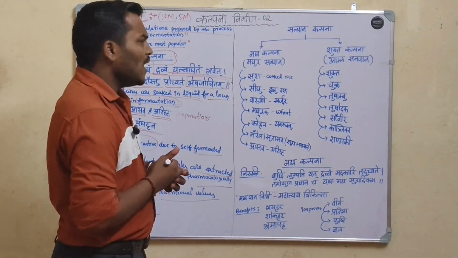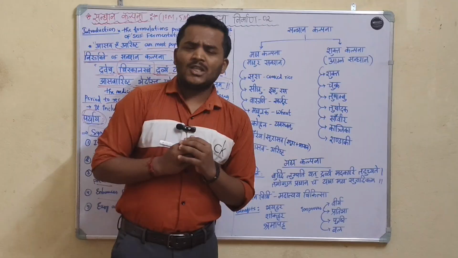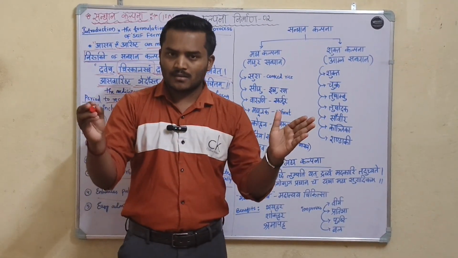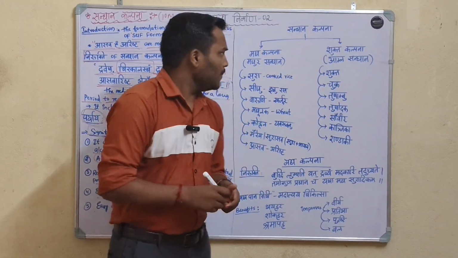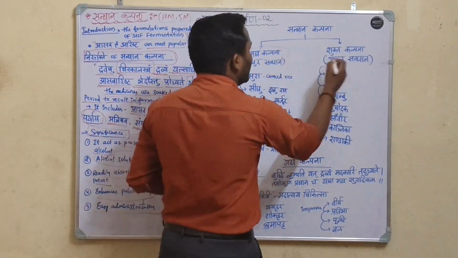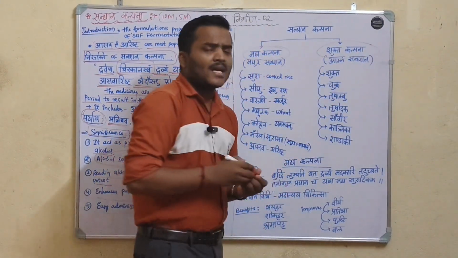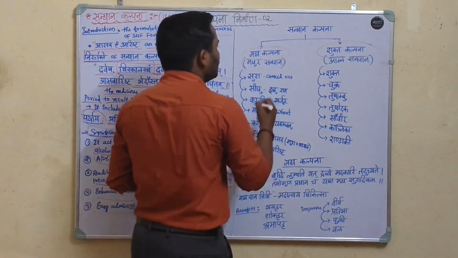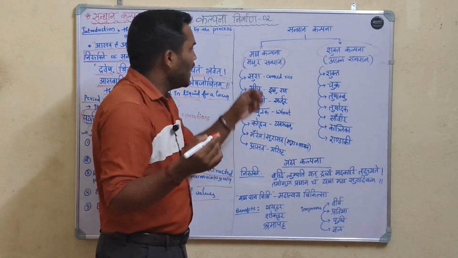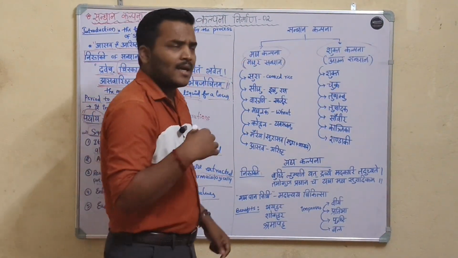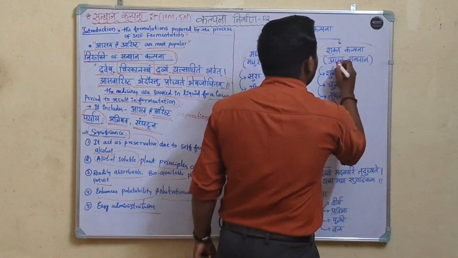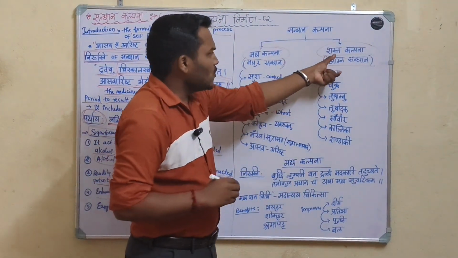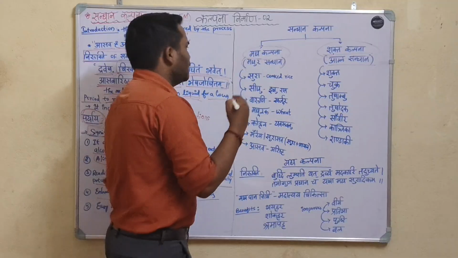When we come to the classification, Sandhana Kalpana is divided into two types: Madhya Kalpana and Shukta Kalpana. Madhya Kalpana is also called Madhura Sandhana Kalpana, and Shukta Kalpana is also called Ambla Sandhana Kalpana.